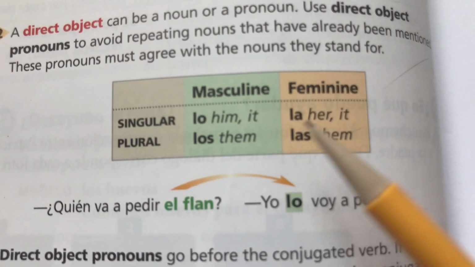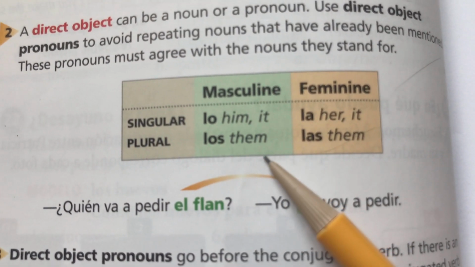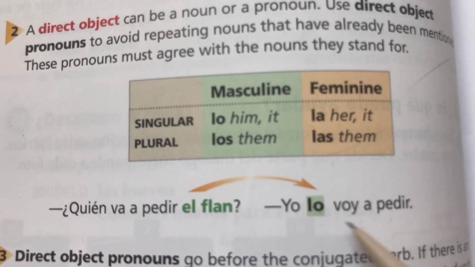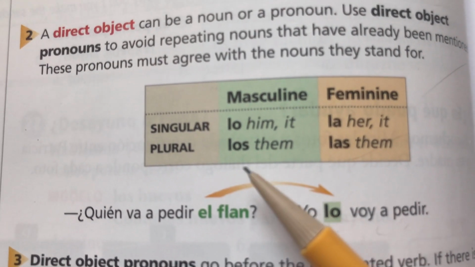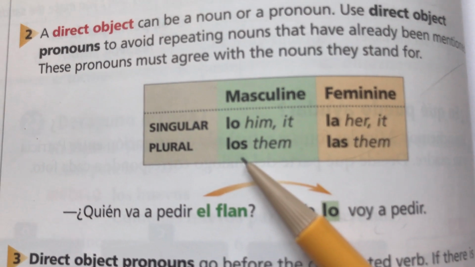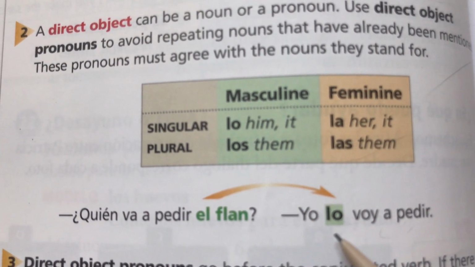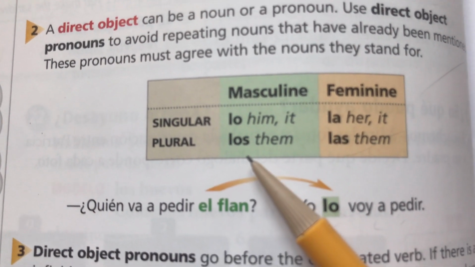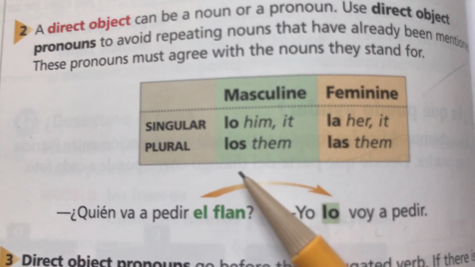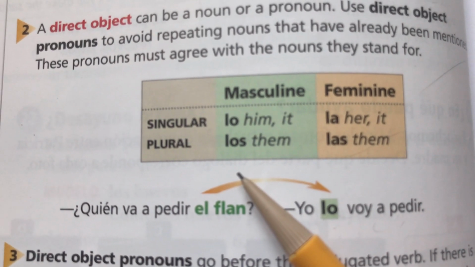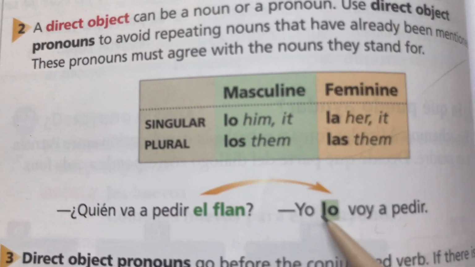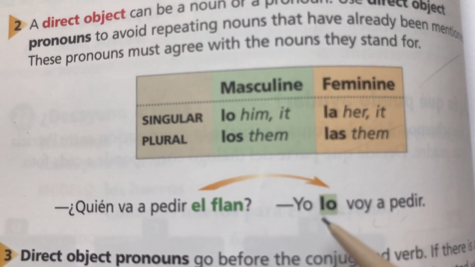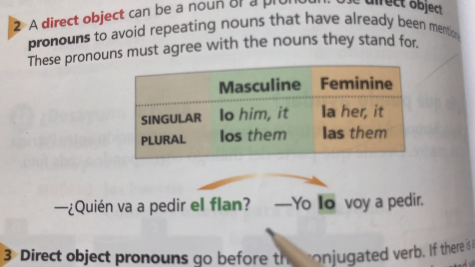los, you might already be saying like los amigos, and so you could say yo los voy a pedir, bring them, yo los voy a traer. So sometimes it's a little bit easier when it's a los, because you just drop whatever you were saying and leave the los. Like let's say you were talking about los platos, the plates. ¿Quién va a lavar los platos? Who's going to wash the plates? Yo los lavo, or yo voy a lavar los. And so you would know that the los is the los from the los platos.